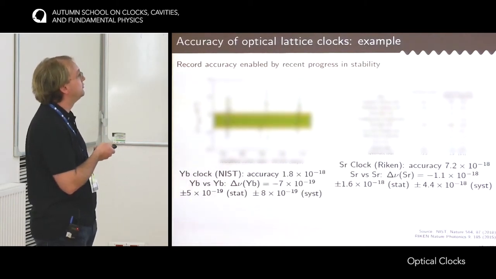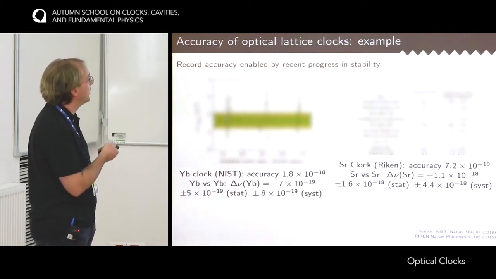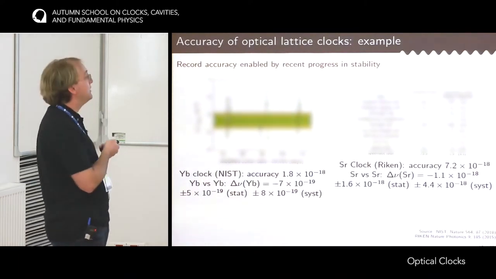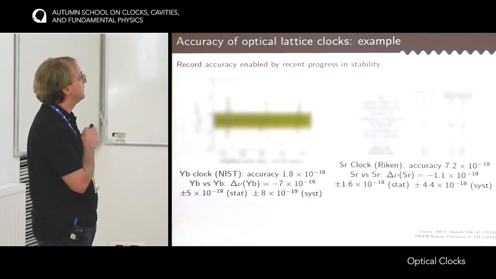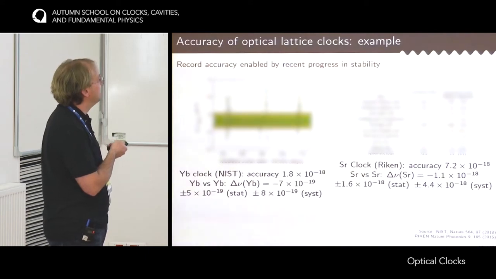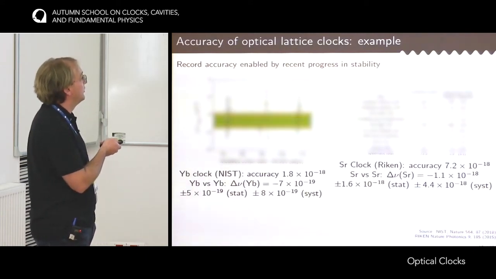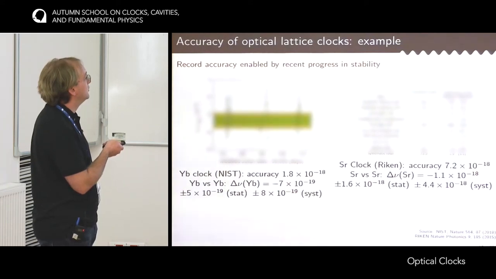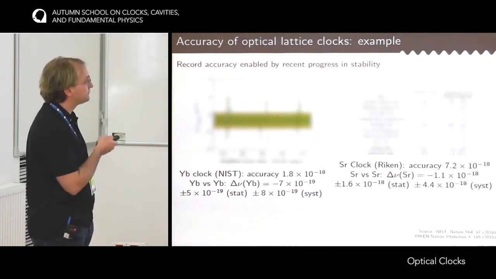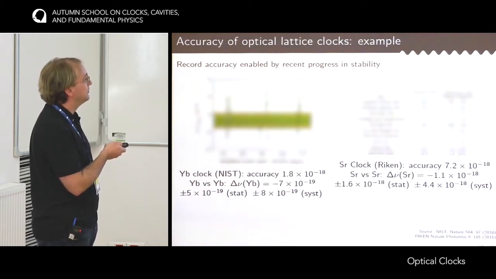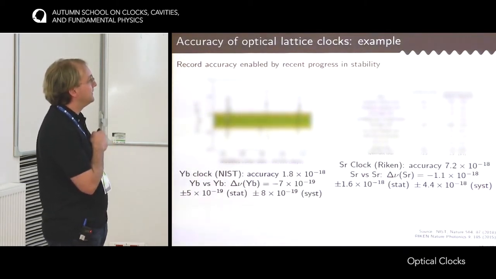for the strontium clock. What is really crucial for these two reports is that they have two clocks, and they have been able to compare them together and actually show that the frequencies of the clocks agree within this uncertainty. The ytterbium clock at NIST exhibited a frequency difference below 10⁻¹⁸ with a total systematic uncertainty of 8 × 10⁻¹⁹. It's a bit lower than the single clock uncertainty because there are systematic effects in common mode between the two clocks. And at RIKEN, they measured the frequency difference between their strontium clocks at something like 5 × 10⁻¹⁸.